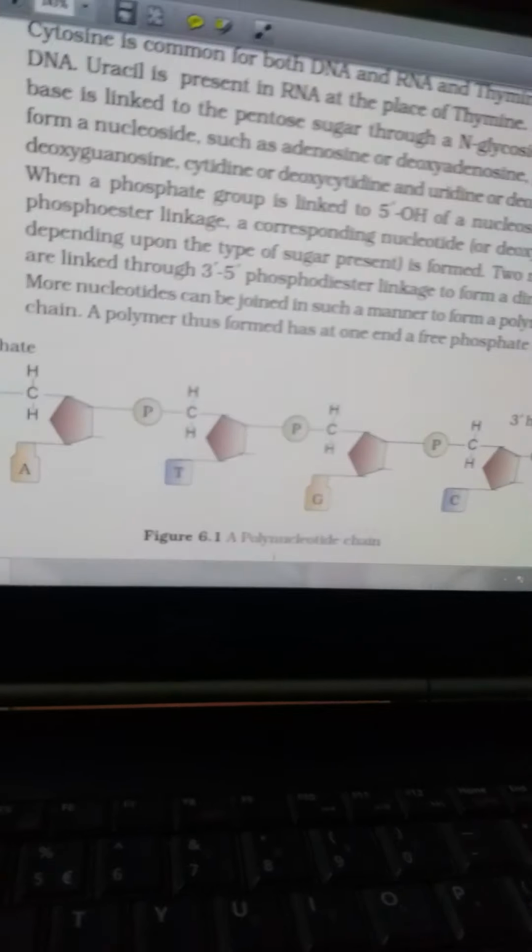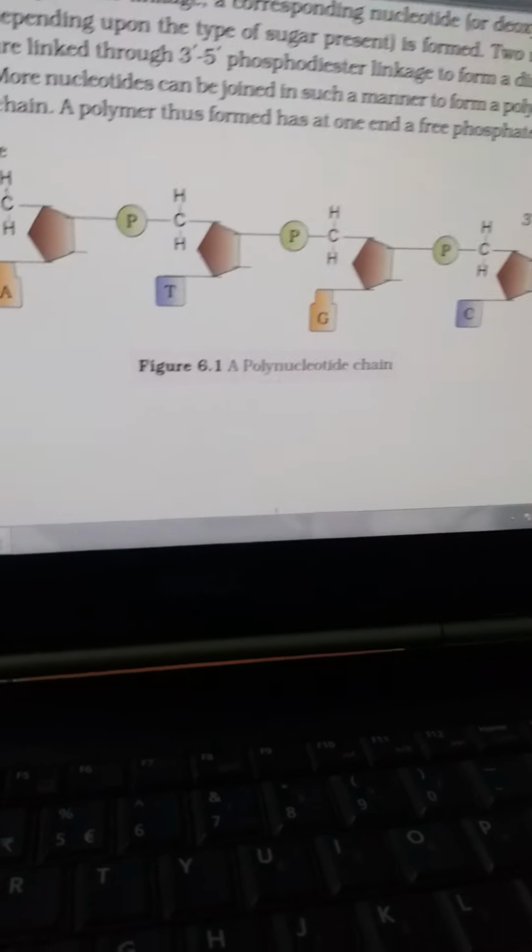So this is a polynucleotide chain, and you have to learn the structure very carefully.